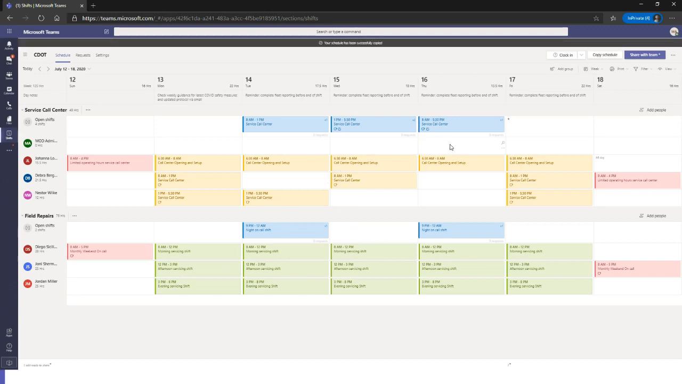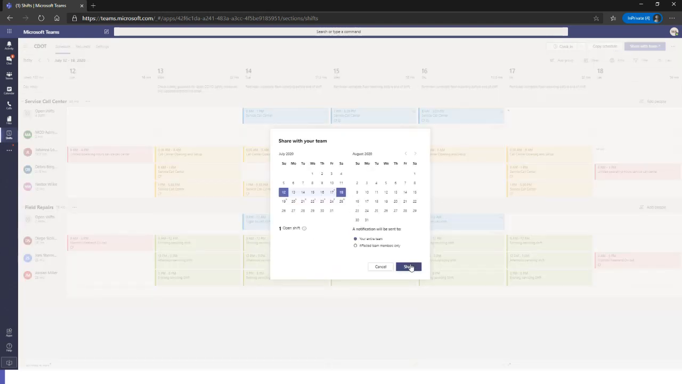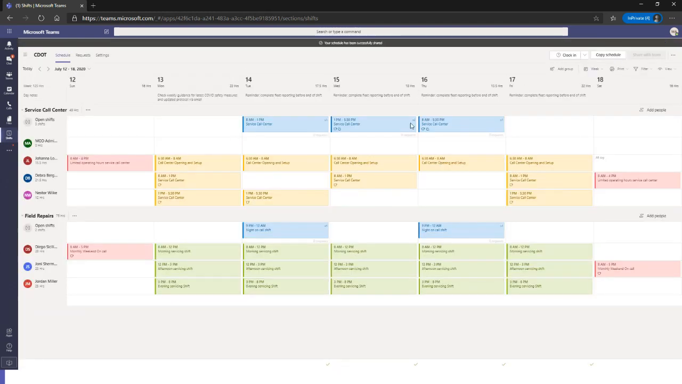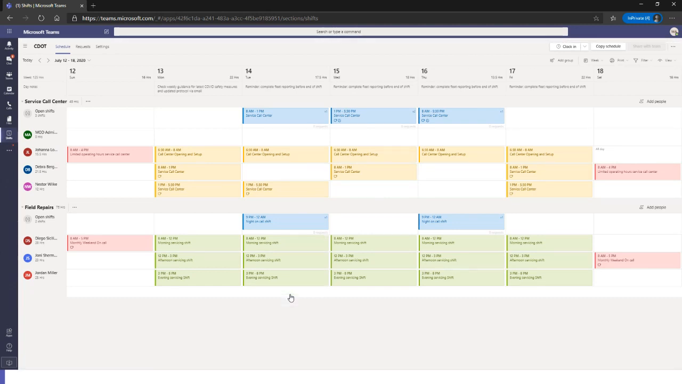And then also, when there has been an edit to the team, this share with team is going to glow purple. So anytime I make an adjustment to the schedule, it's going to glow purple. And I'll want to share with the team because I want to let them know what shifts are open and if they've received a new shift. So I'm going to go ahead and click share with team. And now everybody will be aware of the new shifts that I have added to the calendar.